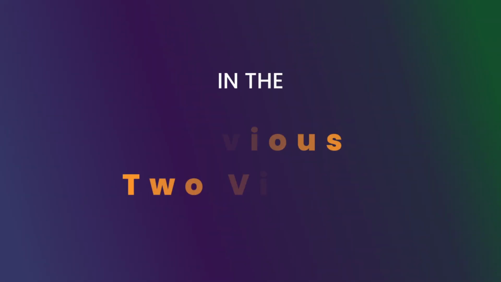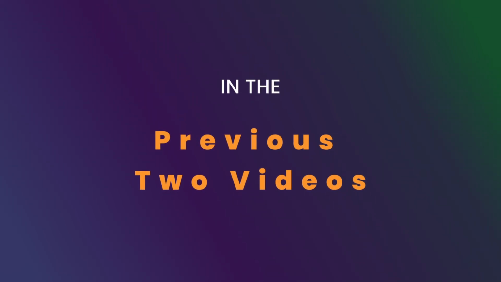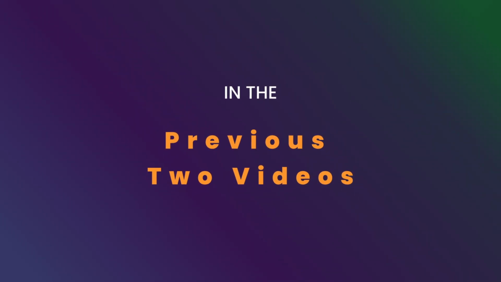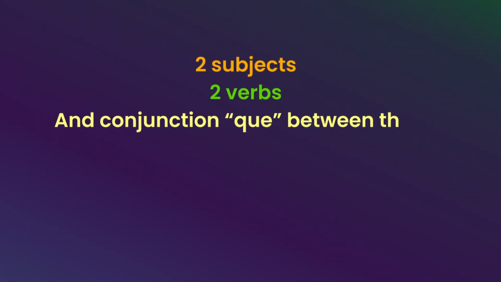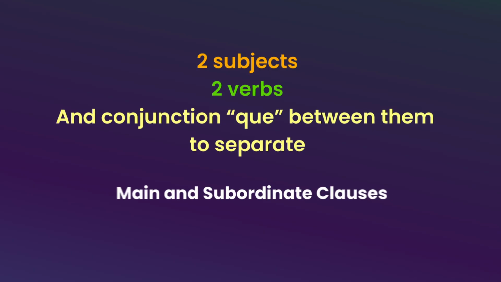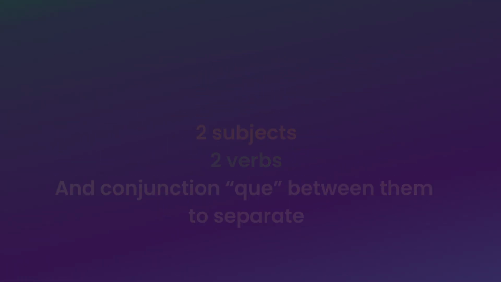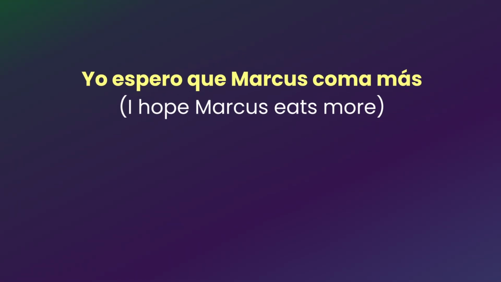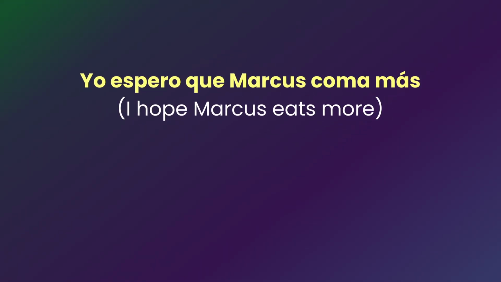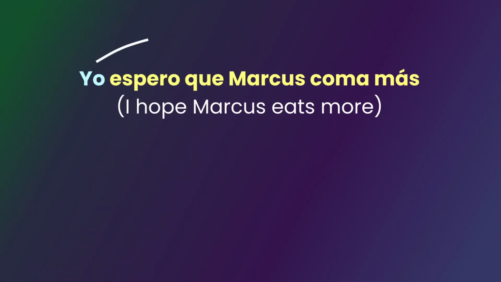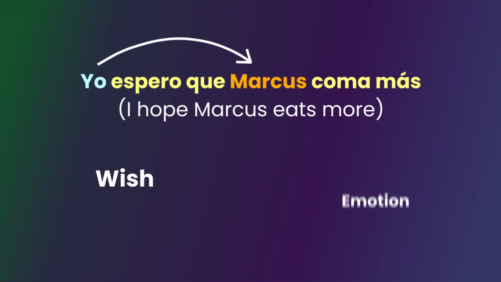In the 2 previous videos, we were following the idea of a 2-subject structure, which consisted of the following: 2 subjects, 2 verbs, and a conjunction que between them to separate the main and the subordinate clauses. So a typical subjunctive sentence would look like this: Yo espero que Marcos coma más. The most important part here is that the subject number 1 has to express some uncertainty towards subject number 2's actions, such as a wish or emotion.